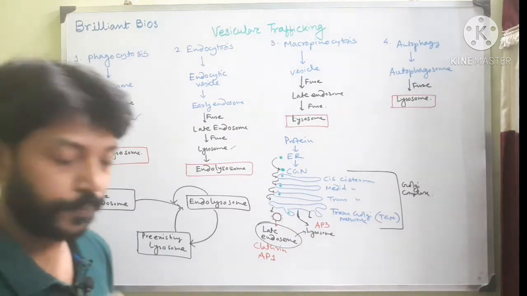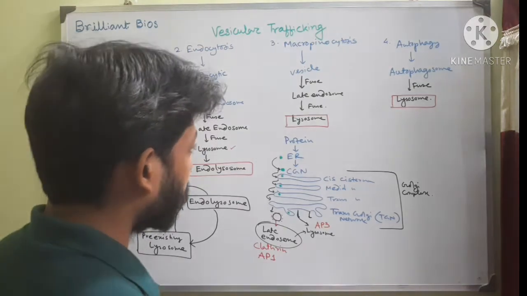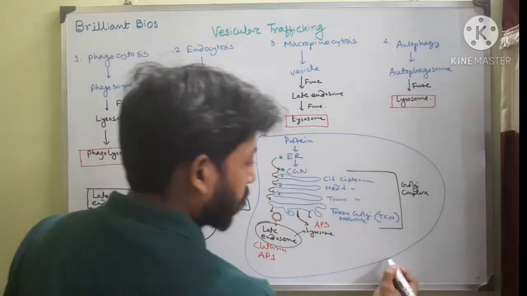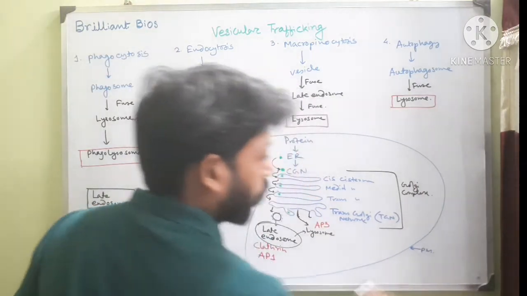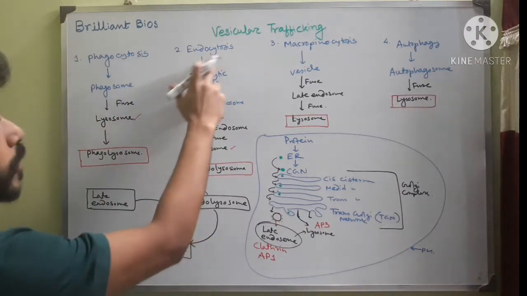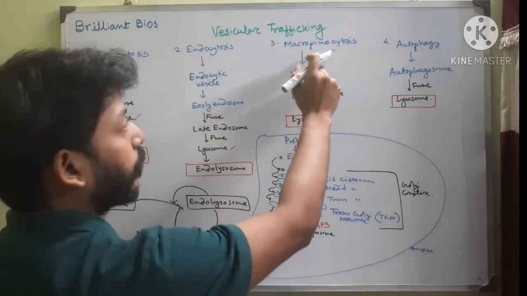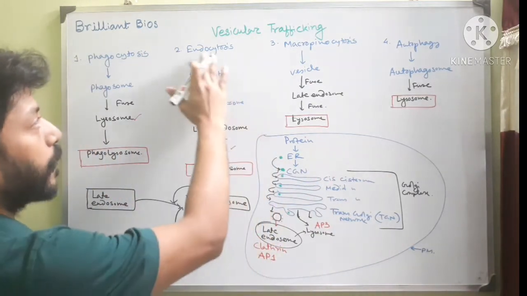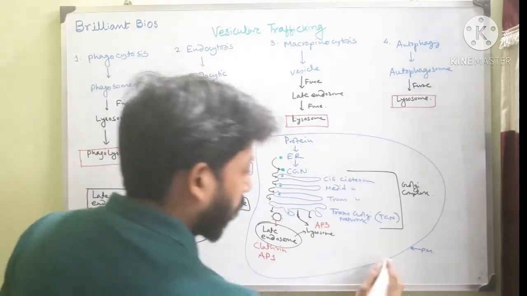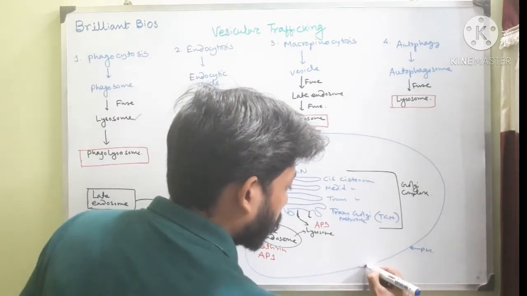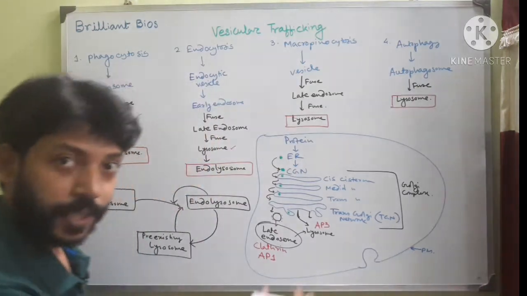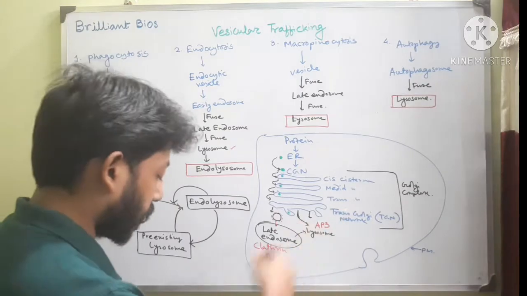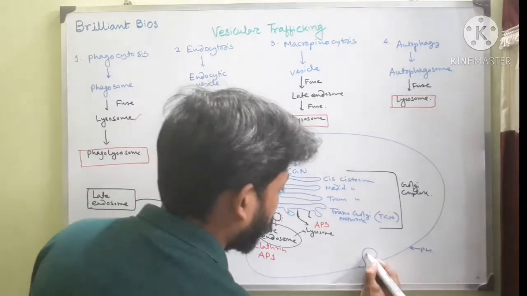Now another route is there. This is called the plasma membrane. Let's suppose this is a cell, and this is the plasma membrane. From the plasma membrane, as I have mentioned, endocytosis can occur, phagocytosis can occur, macropinocytosis can occur, and autophagy occurs inside the cell. I am giving you an example of endocytosis. During endocytosis, the plasma membrane forms a bud-like structure. It is called budding. When some proteins enter from the outside to the inside, we call it endocytosis.